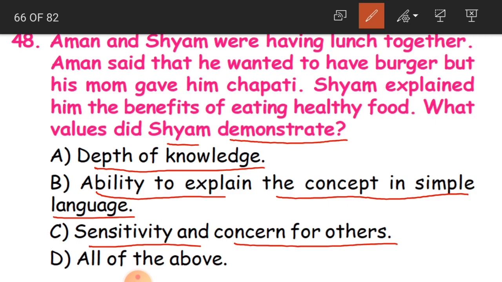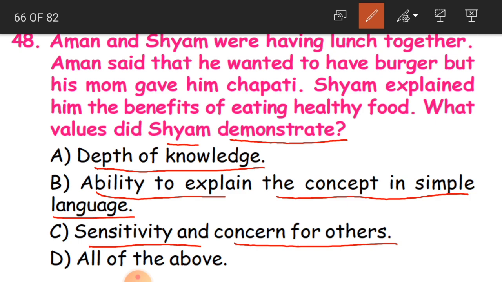Suppose sometimes you also will be stubborn. You say, I don't want that, I don't want this, I don't want to eat. Will your mother and father and your brother or sister leave you, saying that there is no need to eat? Will they be quiet? No, they will explain to you and make you eat.